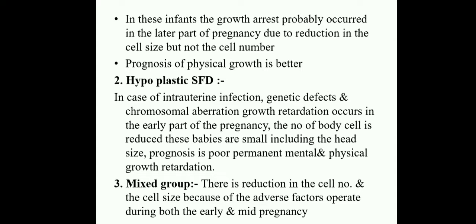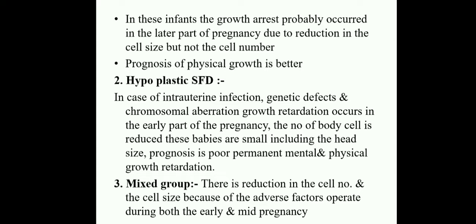Next one is hypoplastic small for dates babies. In case of intrauterine infections, genetic defects and chromosomal aberrations, growth retardation occurs in the early part of the pregnancy. The number of body cells is reduced. These babies are small, including the head size. Prognosis is poor, with permanent mental and physical growth retardation.